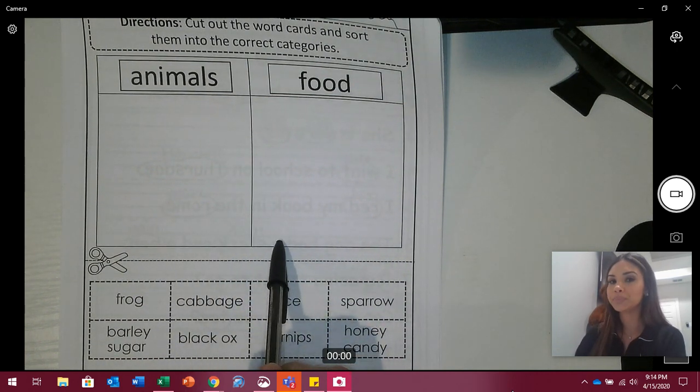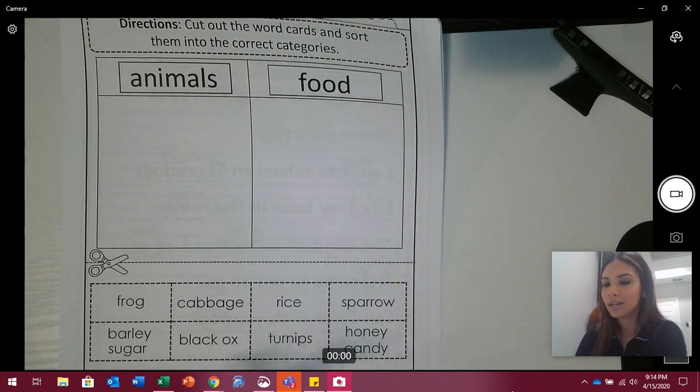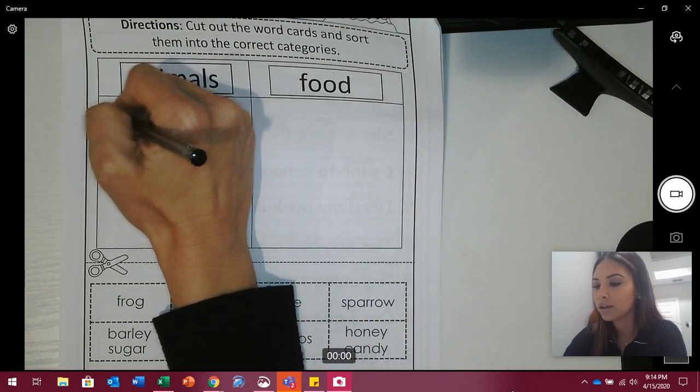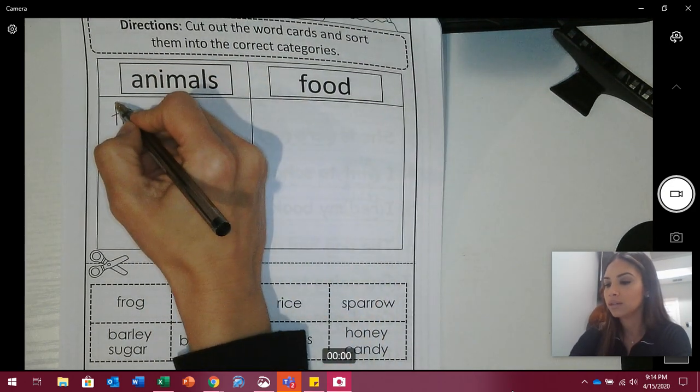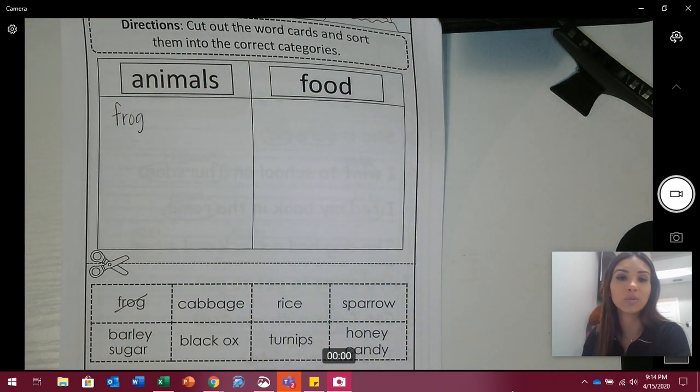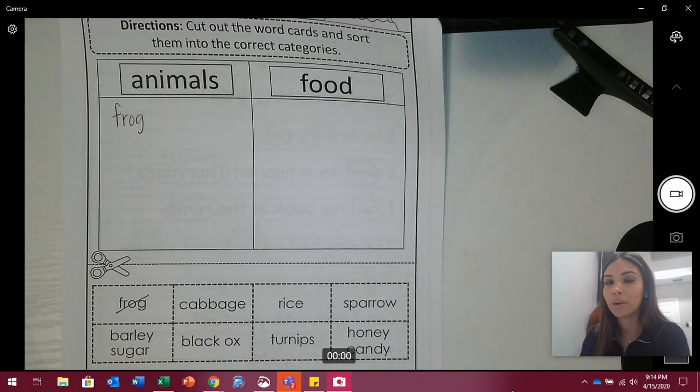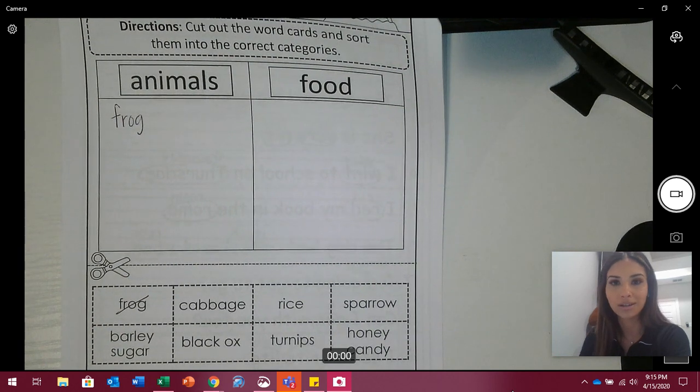Get ready. Animal. So go ahead and write frog in the animal side and you can cross it out because we already used it. Remember, at any time when we are writing anything in our Wit and Wisdom, you can pause the video until you finish writing, and then you can come back to the video so we can go on to the next thing. Okay? Next word, cabbage.